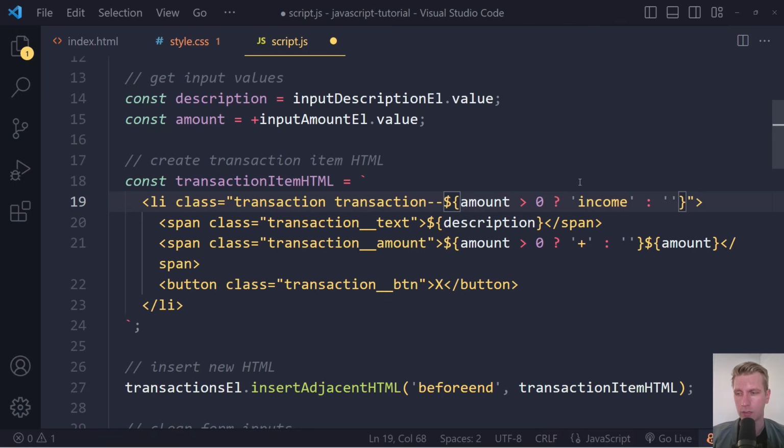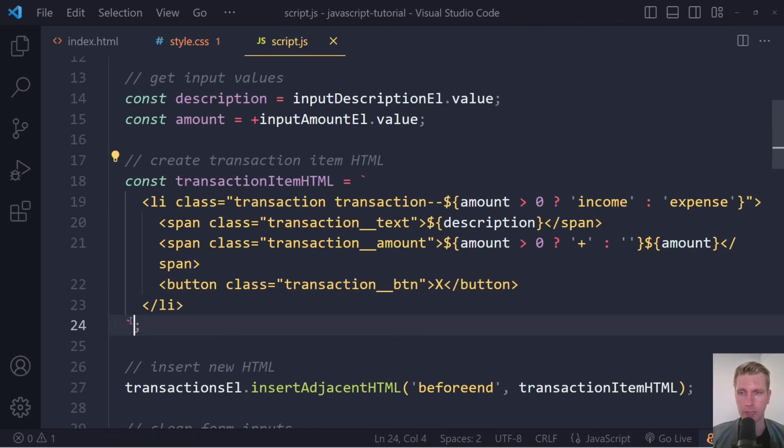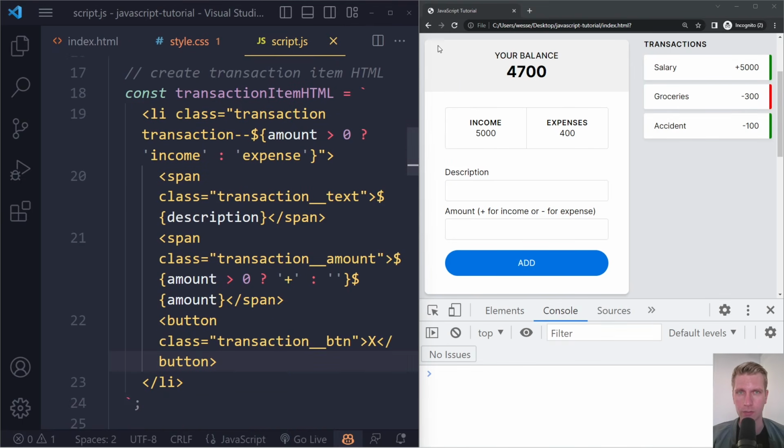Otherwise, it should be expense. Right, so this is one of the advantages of using these template literals, is you can very easily write some quick JavaScript expressions in here. Very helpful if you have to insert HTML like we're doing here. Okay, so let's check out if this works now.